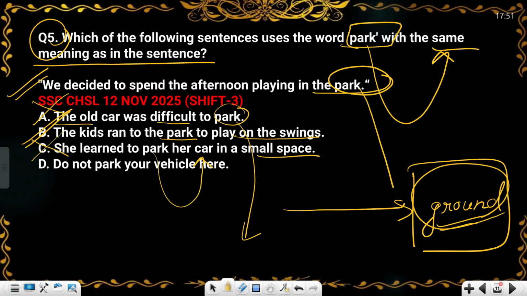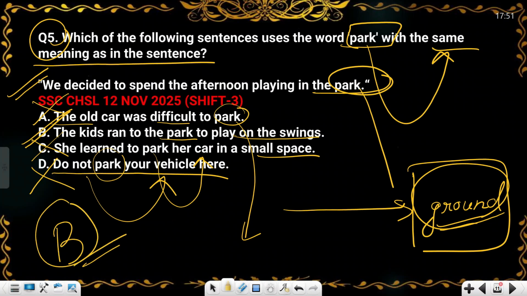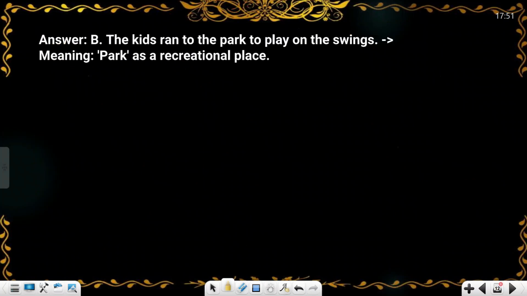That this you will eliminate, and do not park your vehicle. So this park is related to vehicle or car. So B will be your answer. Okay. So let's move forward.